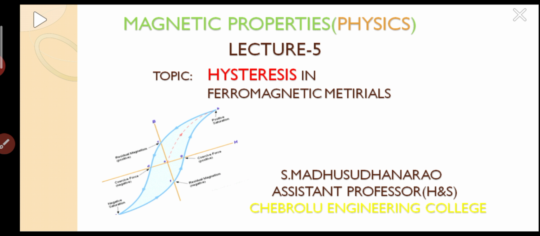In this lecture, I would like to discuss the hysteresis in ferromagnetic materials. In the last lecture, I had given an explanation about the domain theory of ferromagnetism. So, what are the domains? What makes the domains exist in ferromagnetic materials, and what happens to the domains in the presence of an external field? All of that about the domain theory was explained in the last lecture.